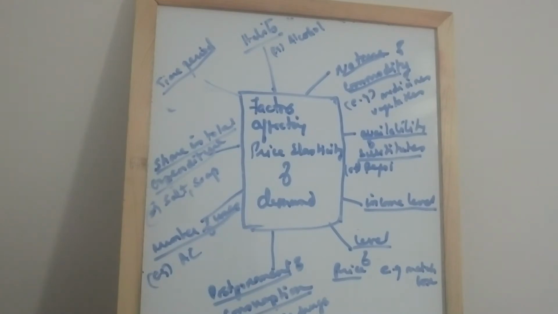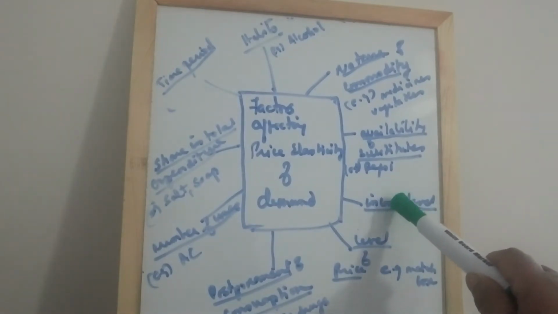Example, if the price of Pepsi goes up, the consumer will prefer to buy some other drink, it can be Coke or anything. So the availability of close substitutes makes the demand sensitive to change in prices. Whereas commodities with few or no substitutes like wheat and salt have less price elasticity of demand.